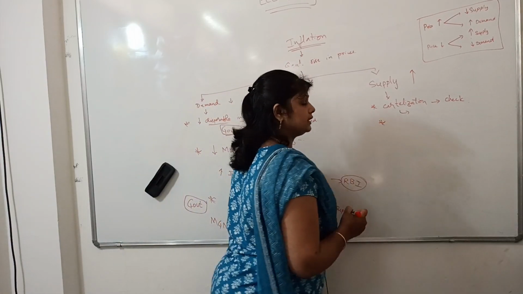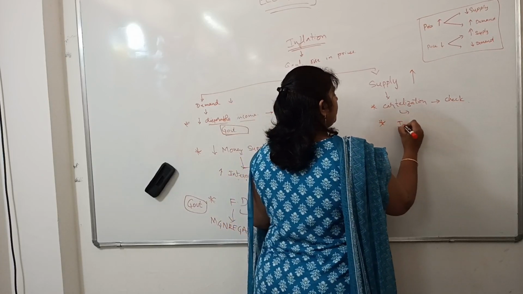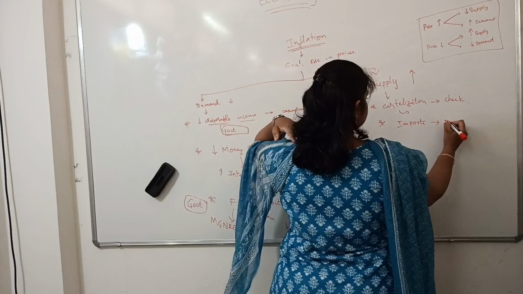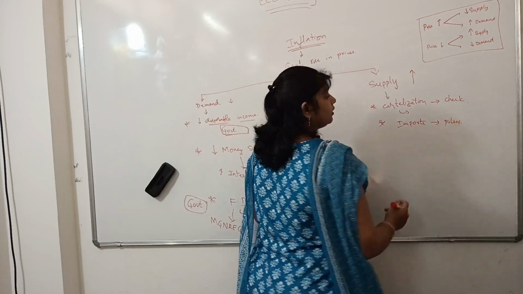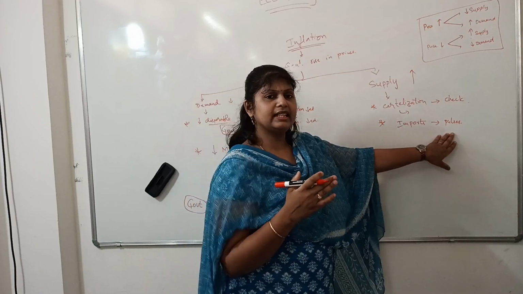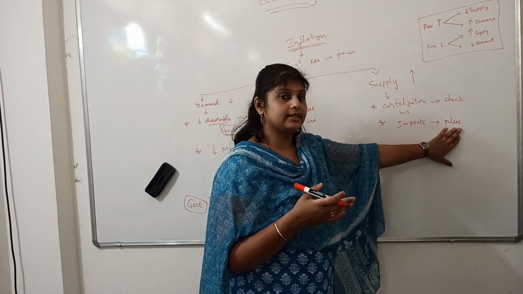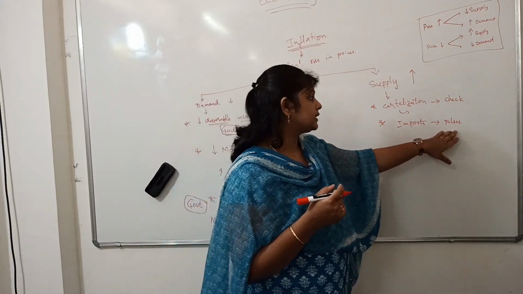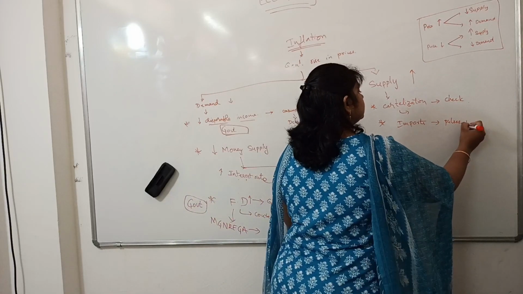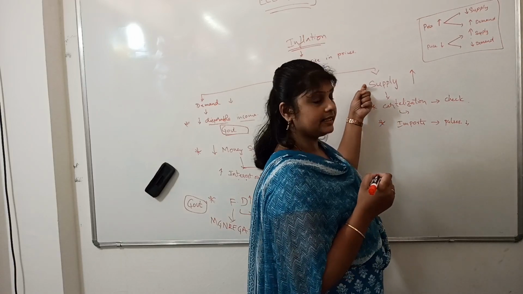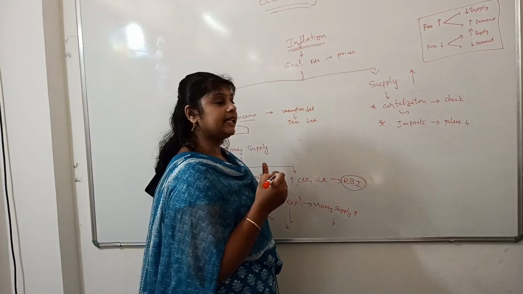And the next is imports. There is a dearth of pulses in our country. So, because of less supply of pulses, there is a price rise in pulses commodities. So, the government imports those pulses in order to contain the prices. Whenever we import, the supply is increased, thereby inflation can be contained.